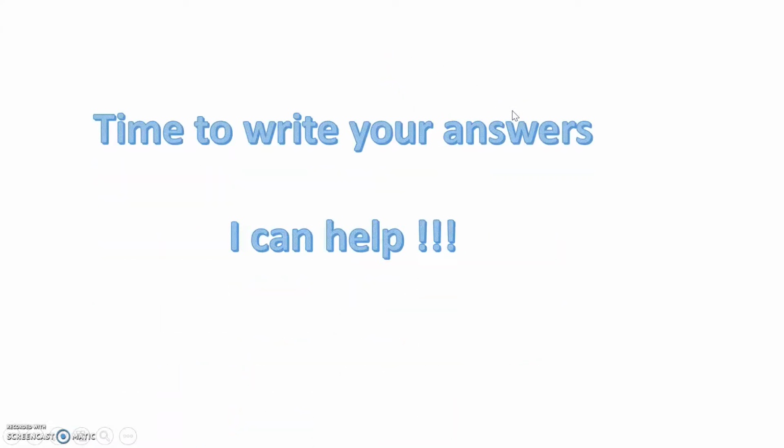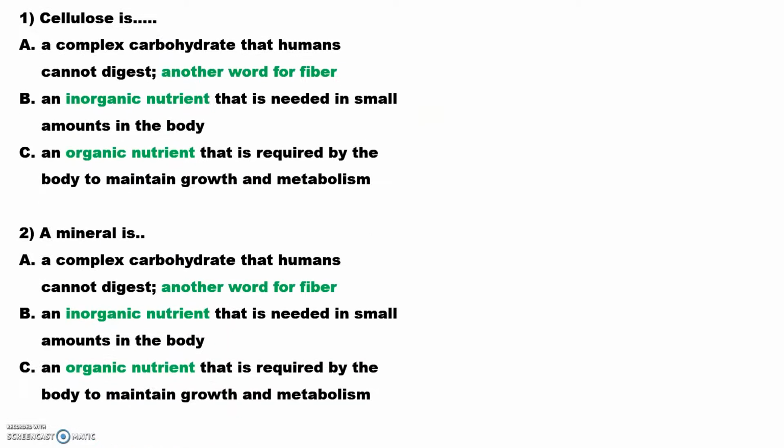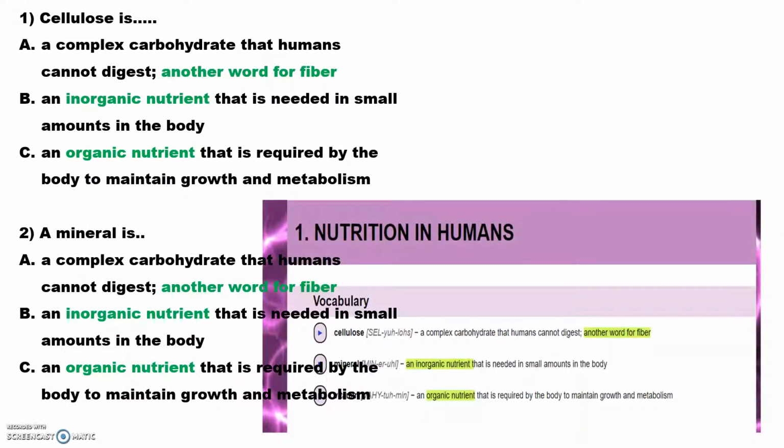Time to write your answers down. I can help. Number 1, what is cellulose? As we looked earlier, we saw that cellulose was another word for fiber. So you can see that's A right up here. A, another word for fiber. Let's look at number 2, a mineral. What is a mineral? Well, right down here it says an inorganic nutrient. So look at A, B, and C, and which one says inorganic nutrient? That's going to be number 2. Okay, moving on.